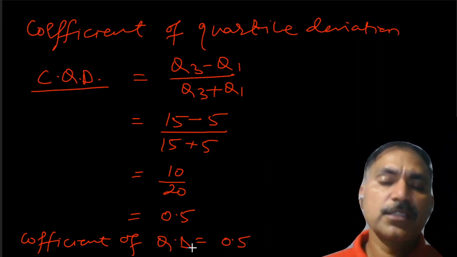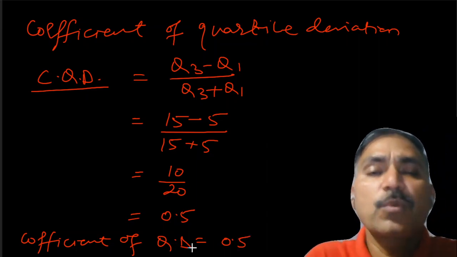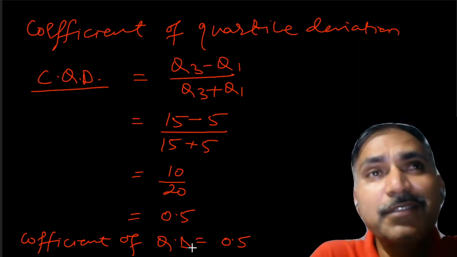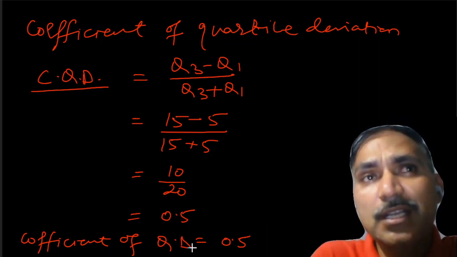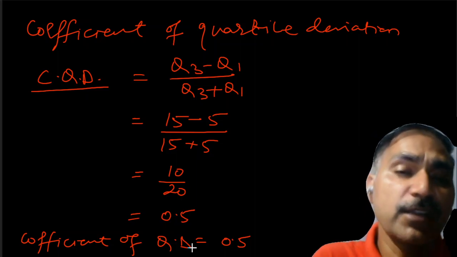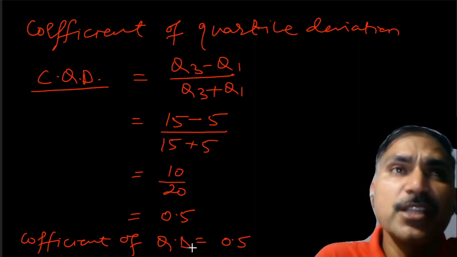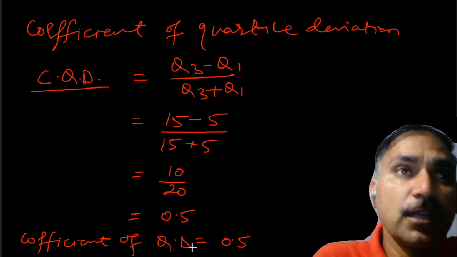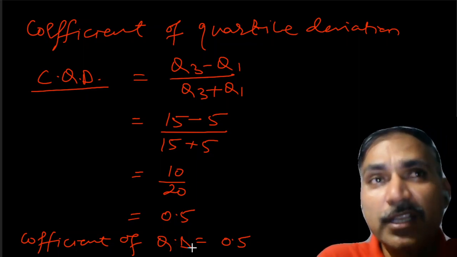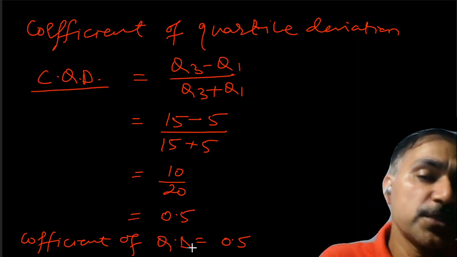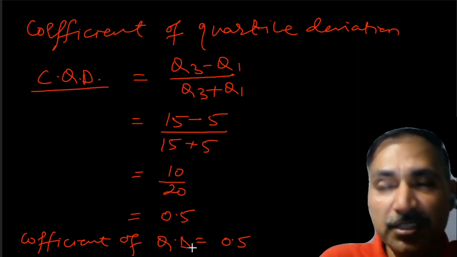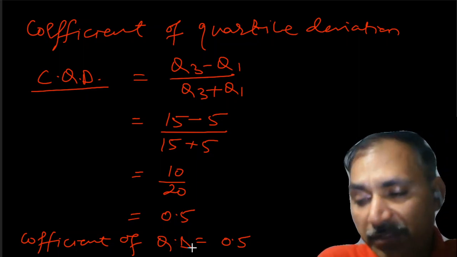Now here the situation was that quartiles were already given to you. They have not asked you to find out the quartiles and then find out quartile deviation and coefficient of quartile deviation. Suppose we are given the raw data, then how to find out quartiles first, and then you will be using the formula to find out quartile deviation and coefficient of quartile deviation.